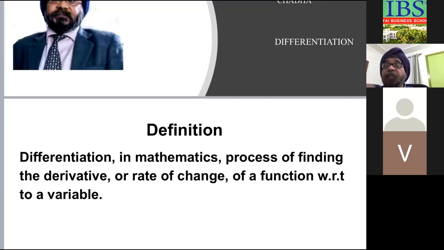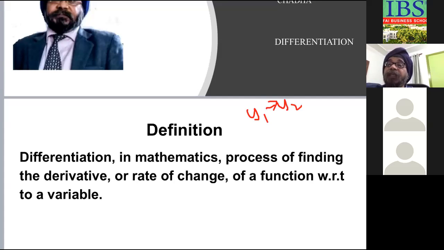Here Y is income and X is demand. Y changes from Y1 to Y2. This is the income change. At Y1 income, your demand was X1. At Y2 income, your demand becomes X2.